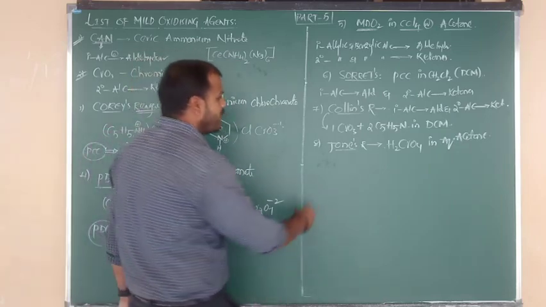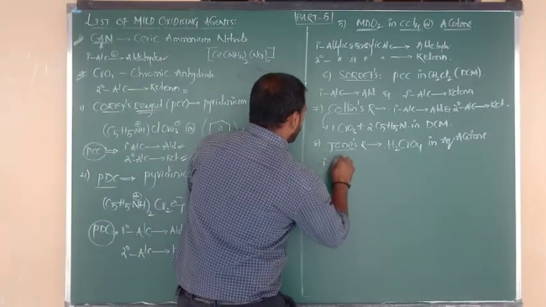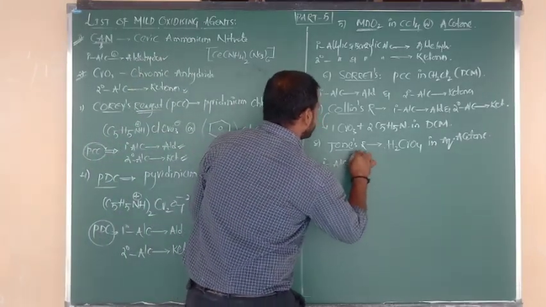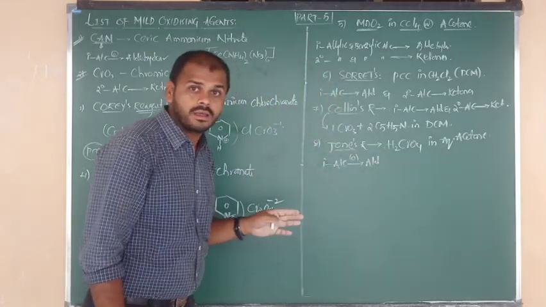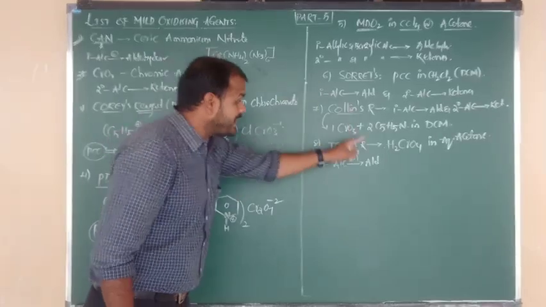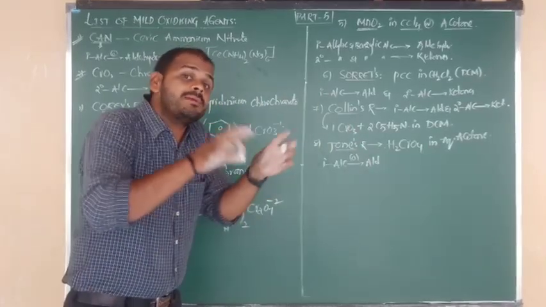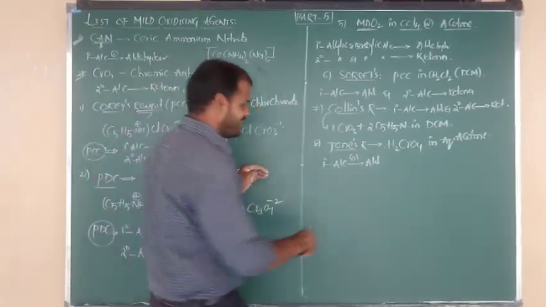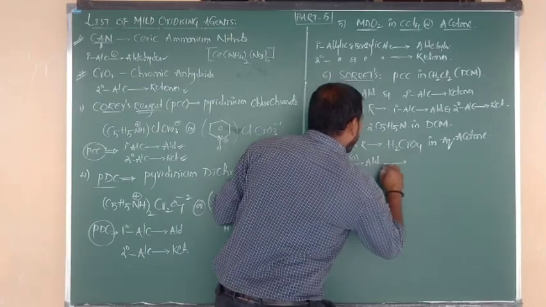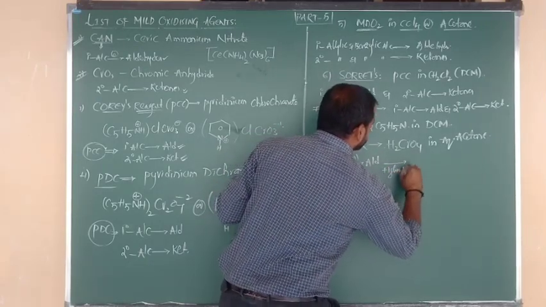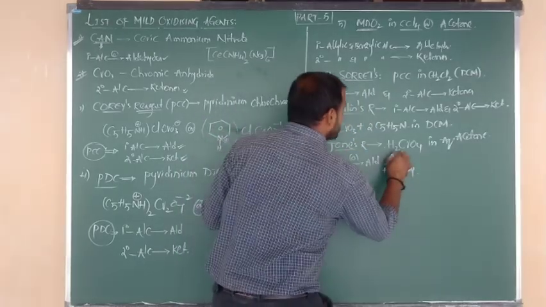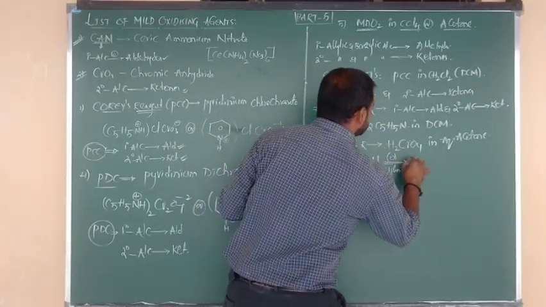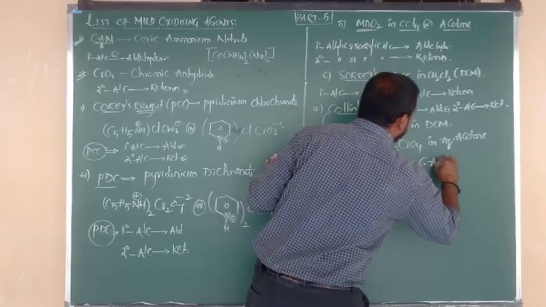No problem. Primary alcohols upon oxidation give aldehydes. This is fixed. But in the presence of this reagent, if the temperature is very high, then such aldehyde can undergo further oxidation into carboxylic acid.